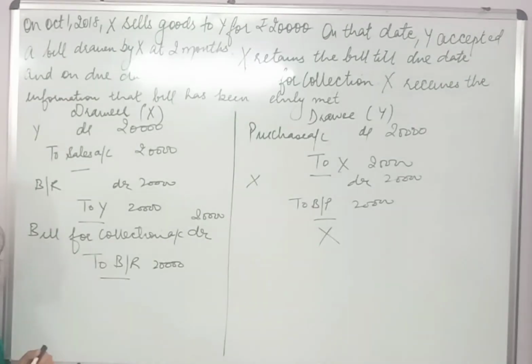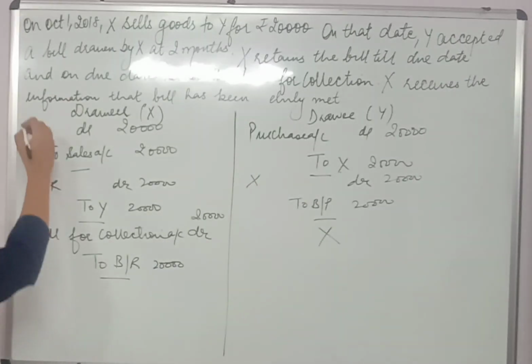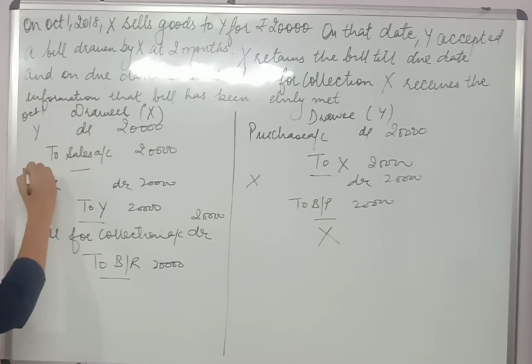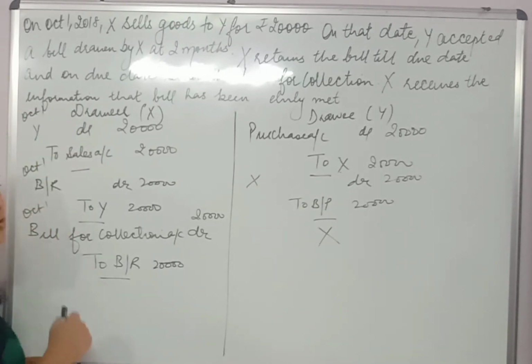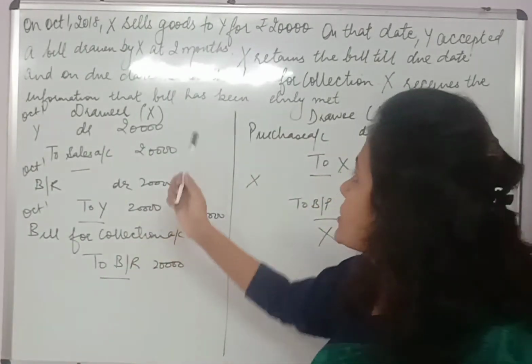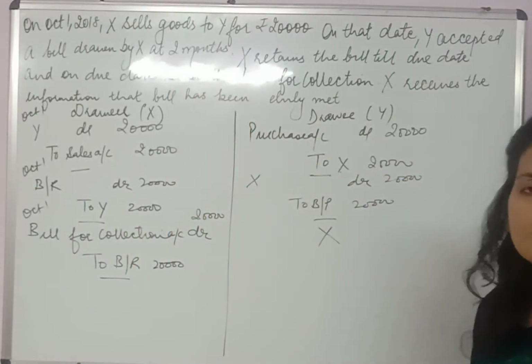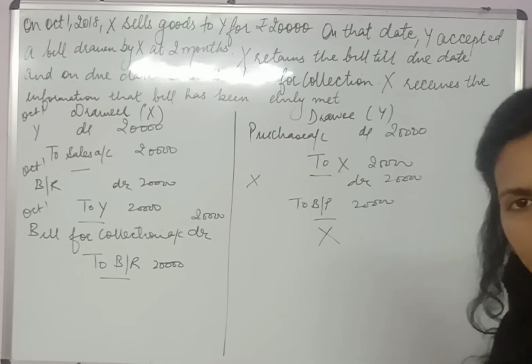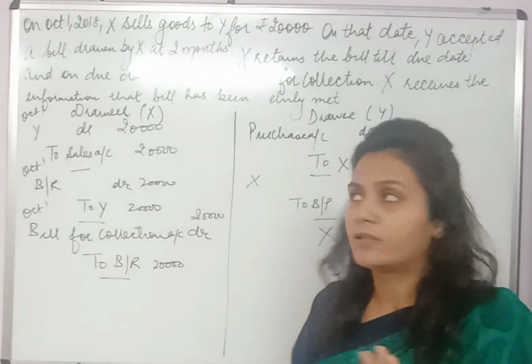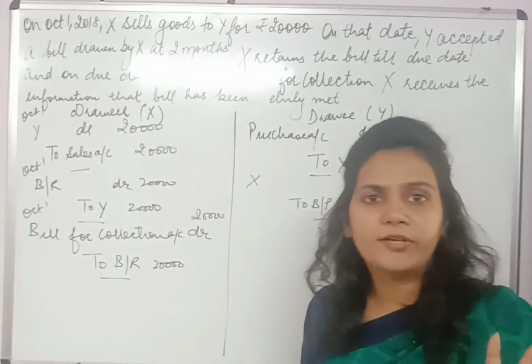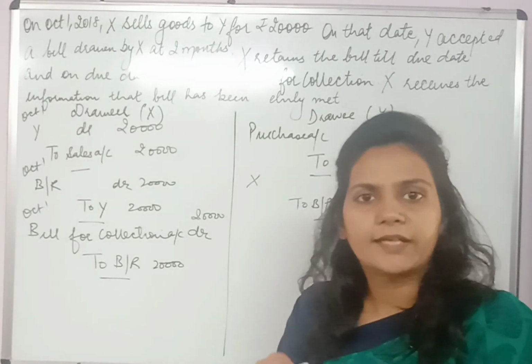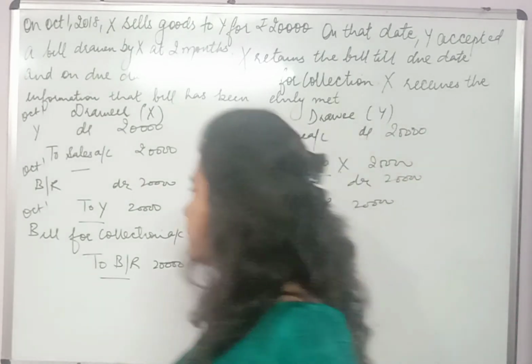Now on the due date. So now let's check what's the due date. The goods was sold on October 1. Bill was written on October 1. Then bill was sent for collection on October 1. Okay. Now just read the question. The bill has been written for 2 months. It means October to November, first month. November to December, second month. So 1st December, giving 3 days of grace, leaving 1st, 2nd and 3rd, December 4 would become the due date.